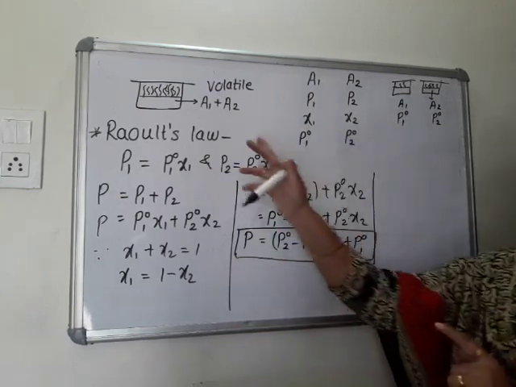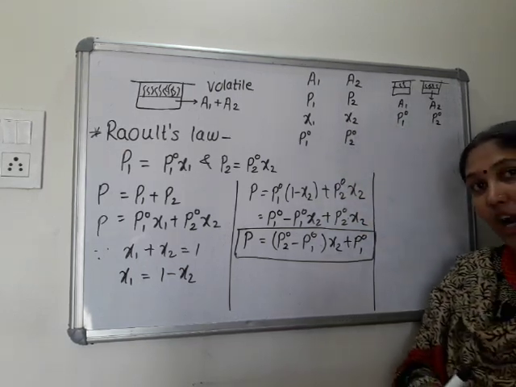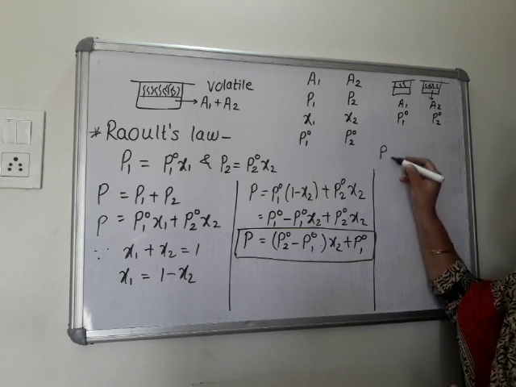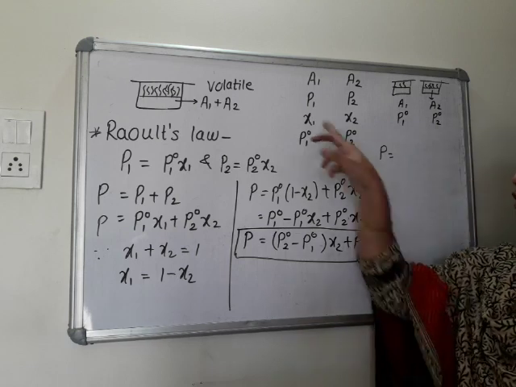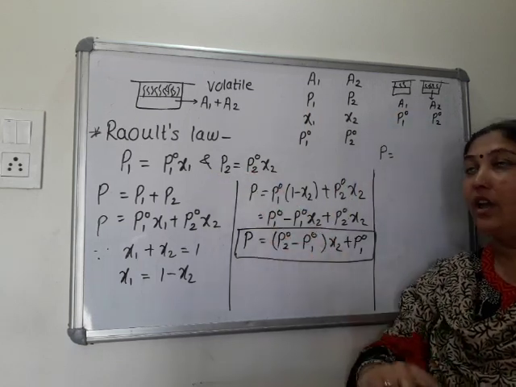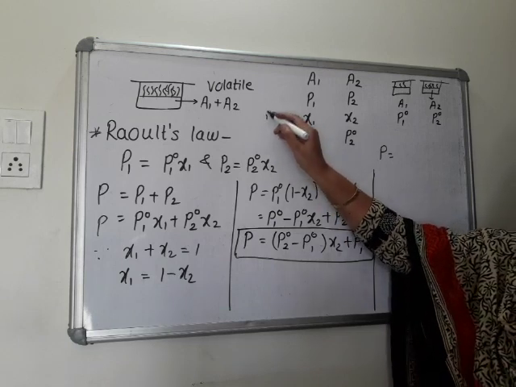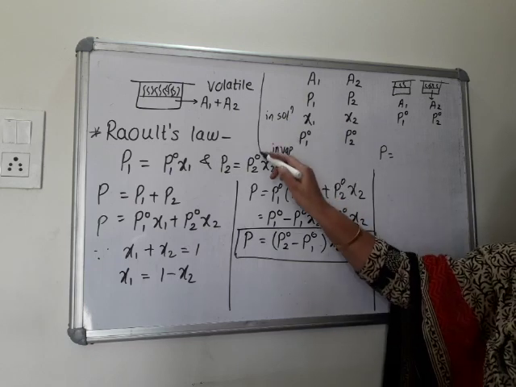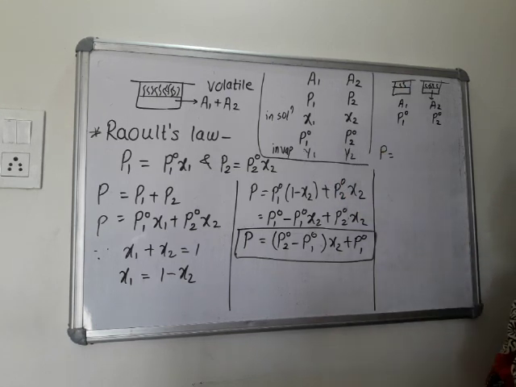So to calculate mole fraction in the vapor phase, we have to use Dalton's law of partial pressure. We studied that partial pressure of any component is mole fraction into total pressure. Now mole fraction in the solution is denoted as X. So mole fraction in the vapor state we will denote as Y. So this is in solution, and mole fraction in vapor state will be Y1 and Y2.